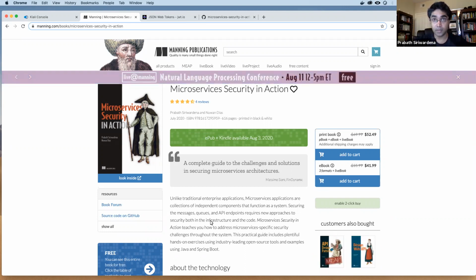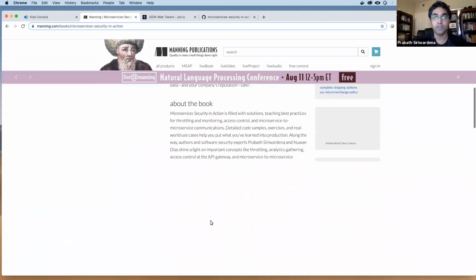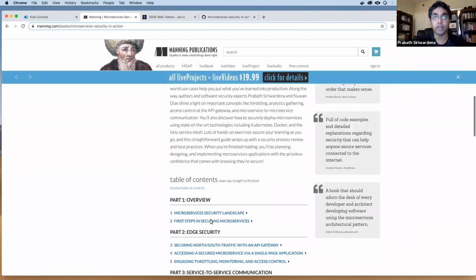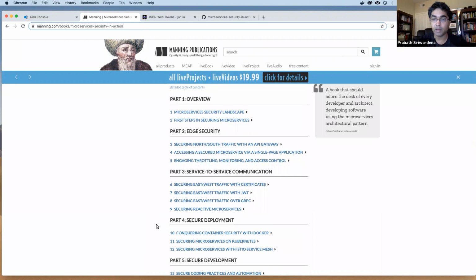The book is focusing on microservice security, and it covers different aspects of microservices security in 5 parts: overview, and then edge security. There we talk about how you can secure your north-south traffic in your microservice deployment using an API gateway. And we also have an end-to-end scenario working with a single page application, and how you can access microservices from that single page application.